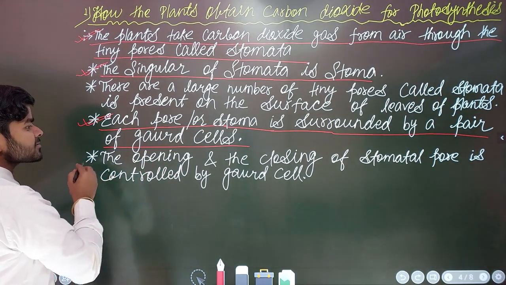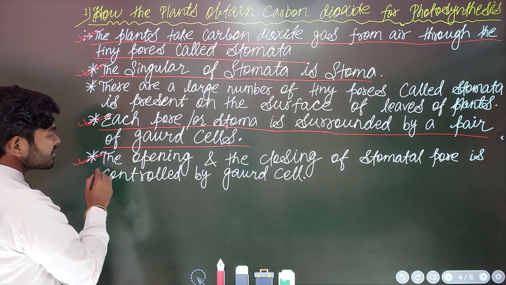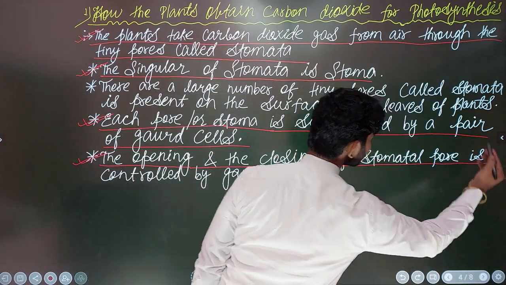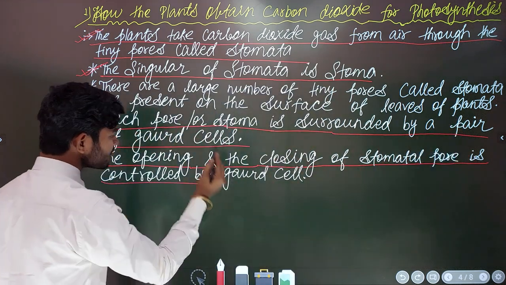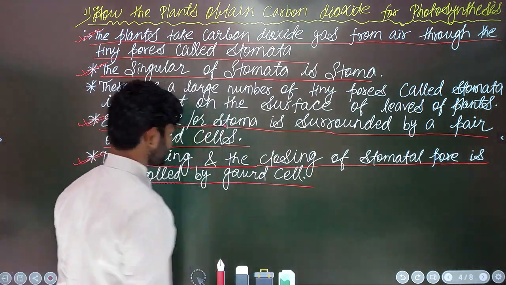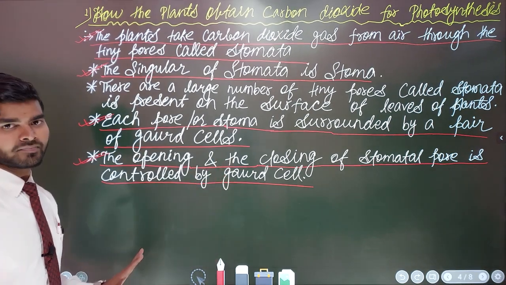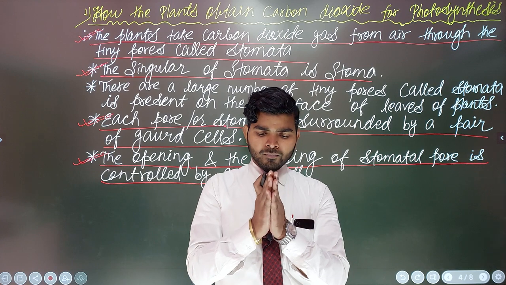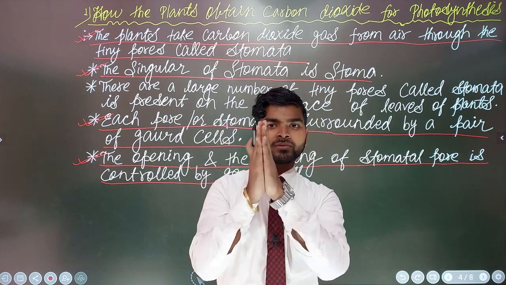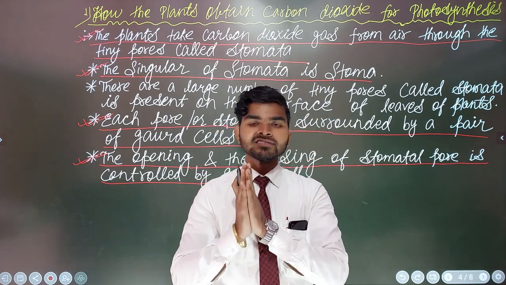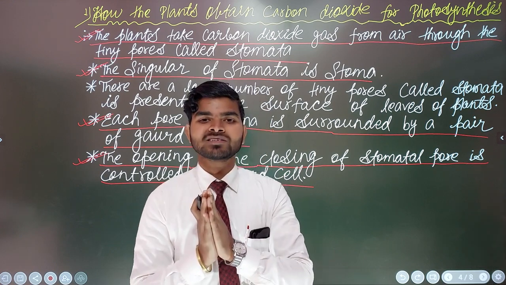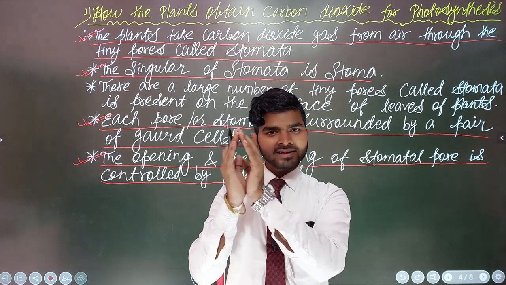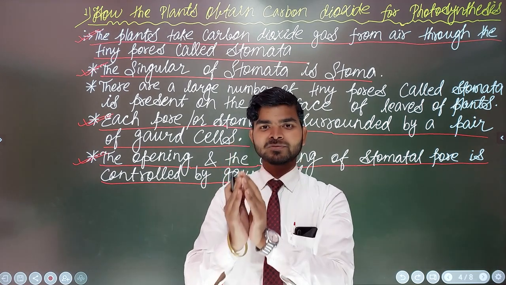Okay, let me explain the next one, which is also important. The opening and the closing of the stomatal pore is controlled by guard cells. Actually, suppose this stomata is closed, then the exchange of gases will not take place because the pore is closed, and when the pore is opened, then the exchange of gases will take place.